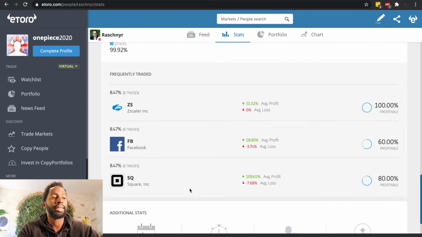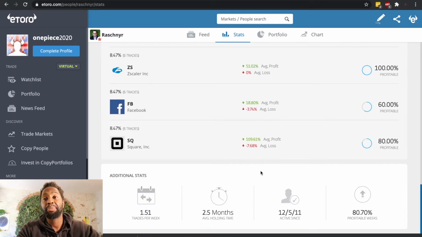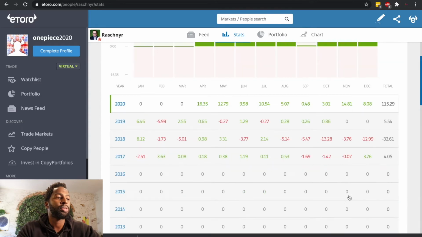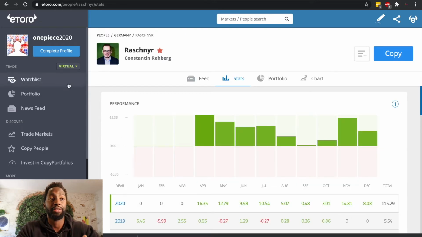You can also see how long he usually keeps his trades open. In this case, he keeps his trades open for 2.5 months. He opens on average around 1.5 trades per week. This is just to give you an idea of what sort of investor this is.